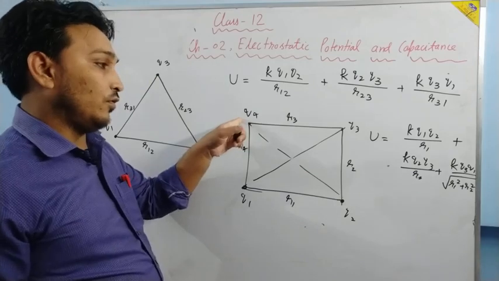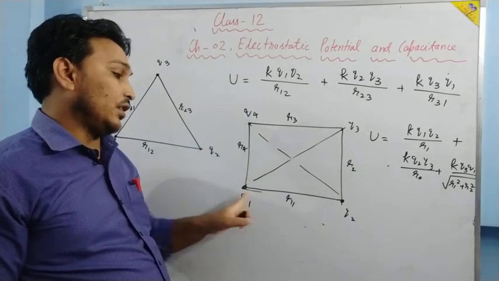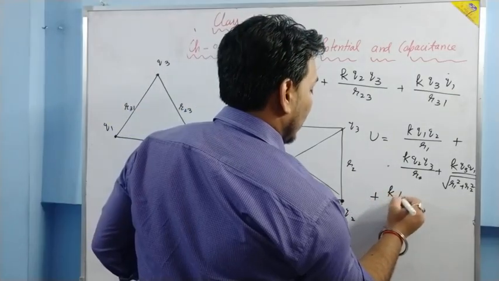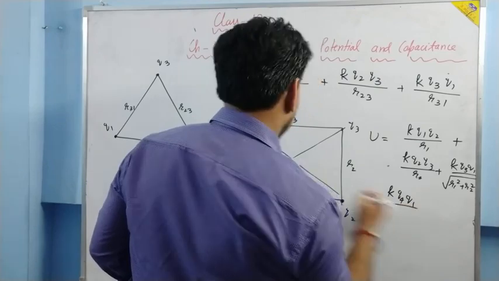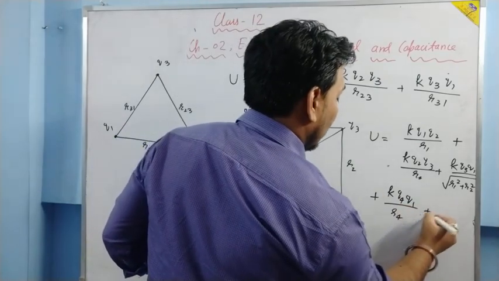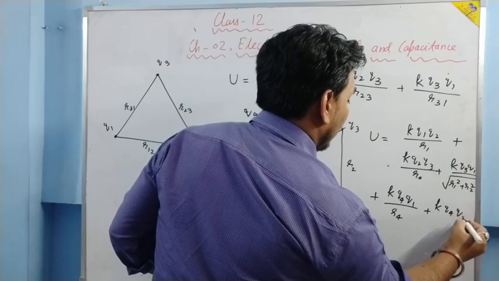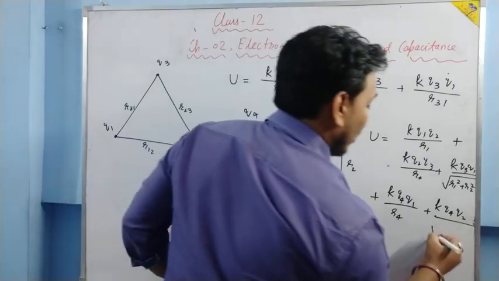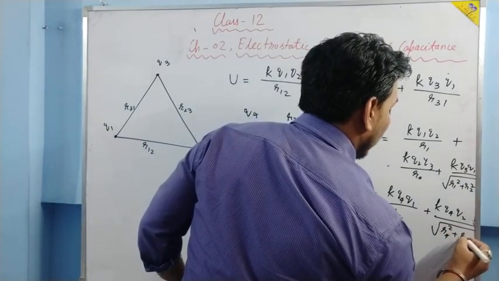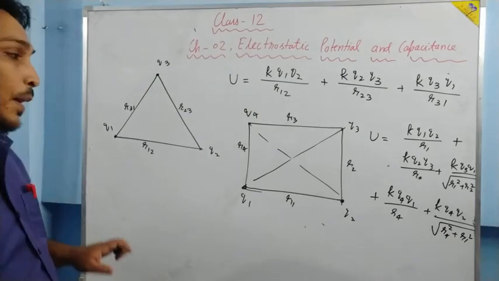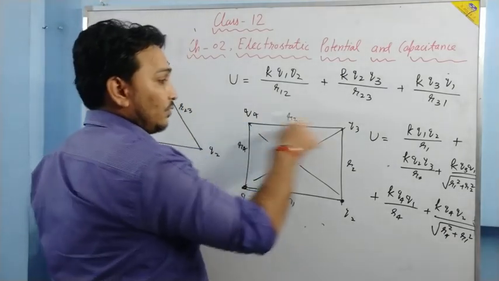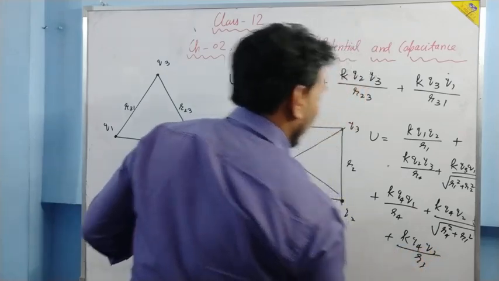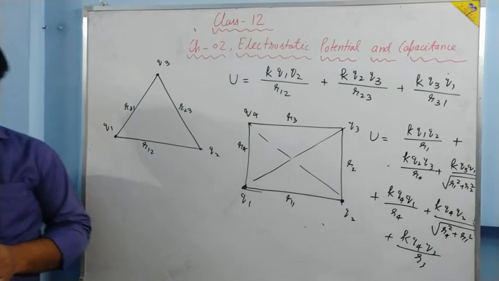Then for Q4 we have work done against all three. So we are going to have plus K Q4 Q1 upon R4 plus K Q4 Q2 upon this distance, which is under root R4 square plus R1 square. And then last one, K Q4 Q3 upon R3. So this will be the potential energy of the system.